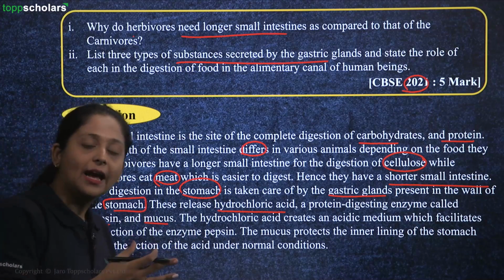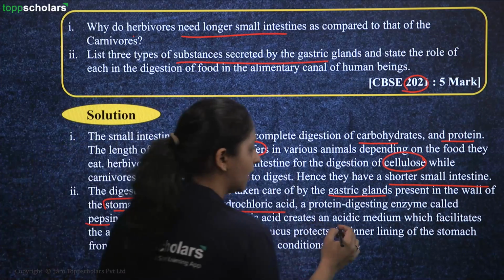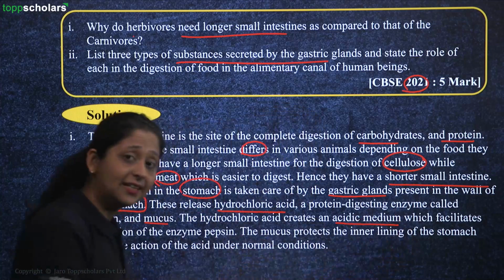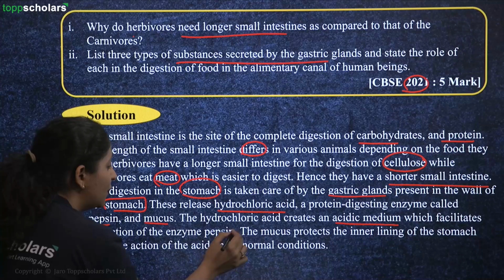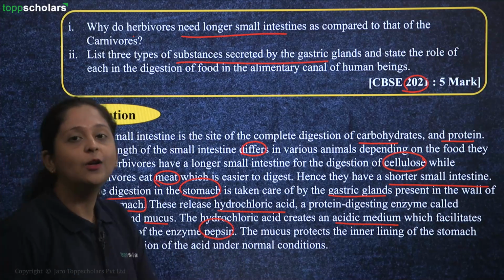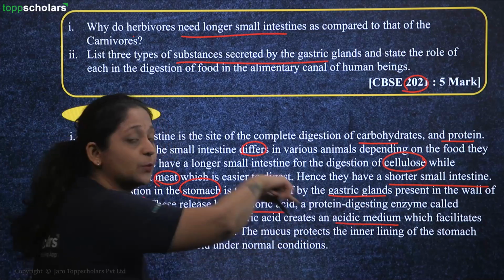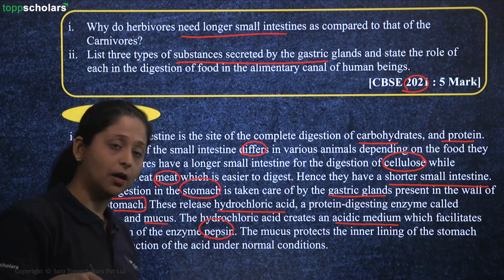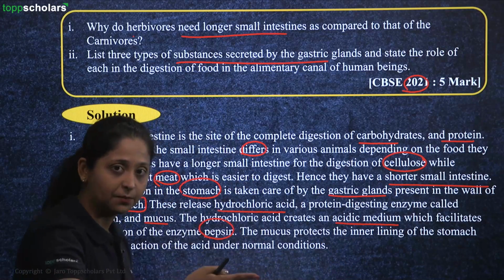So hydrochloric acid, as it's an acid, can do only one thing: create the acidic condition. But this acidic condition is very important for the action of the pepsin. Without HCl, pepsin cannot work. So your gastric glands present in the walls of your stomach produce HCl, which generates an acidic medium.